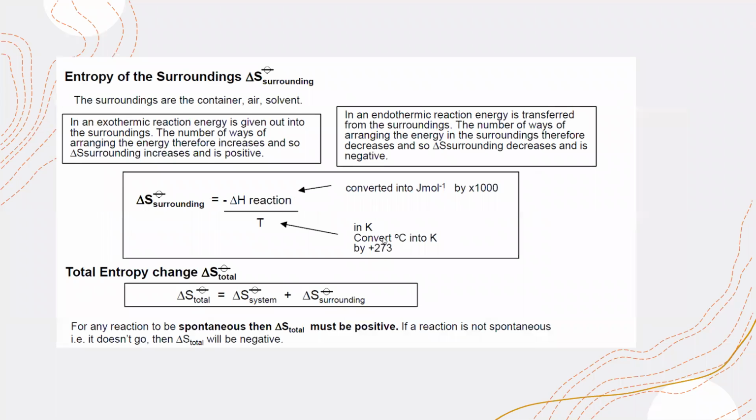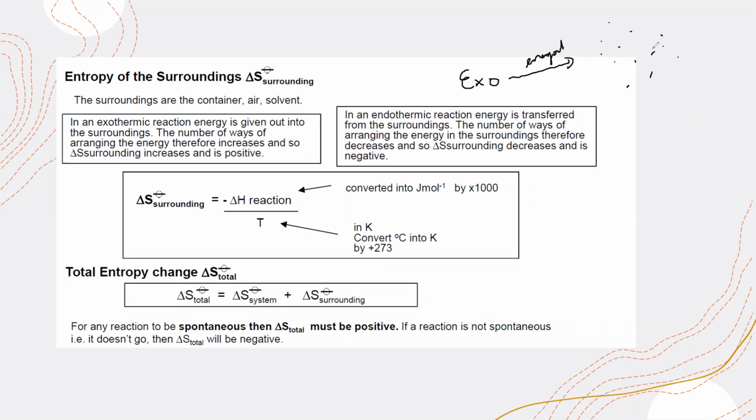Then entropy of the surrounding. How do we calculate the entropy of the surrounding? Basically, what happens if the reaction is exothermic? Exothermic reaction means it releases energy. Release energy where? It releases energy to the surrounding. So if energy is given out, it goes to the particles in the surrounding. As we know, entropy increases as the number of particles increases, or if they have random motion, or they have more energy.